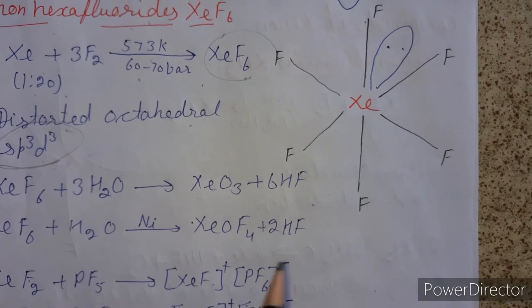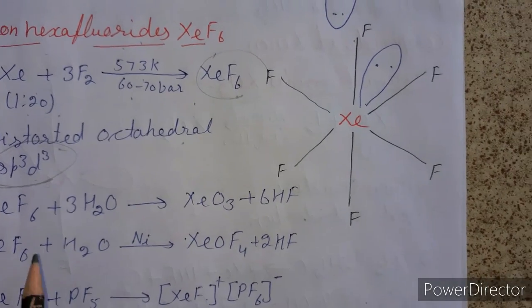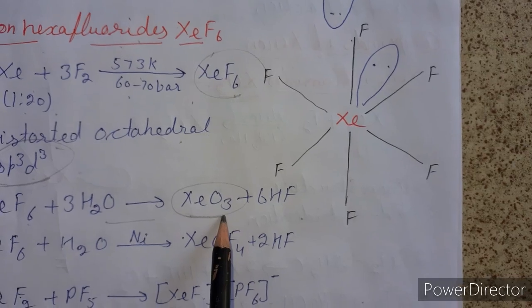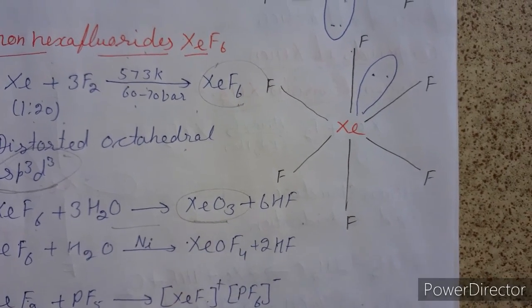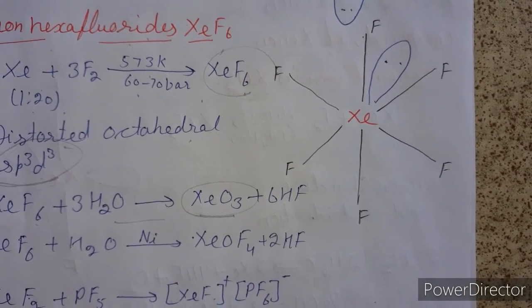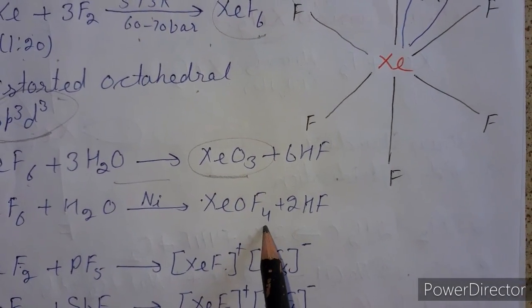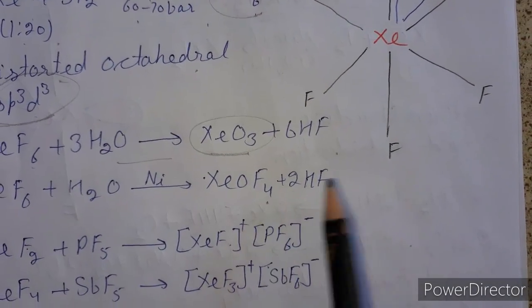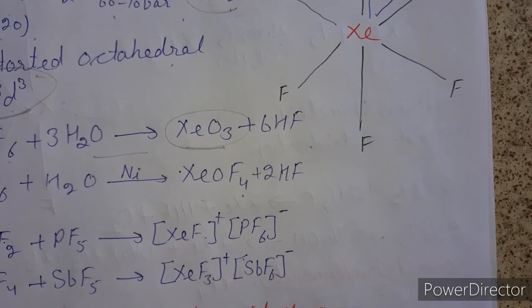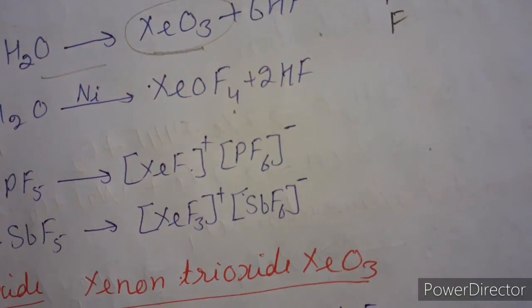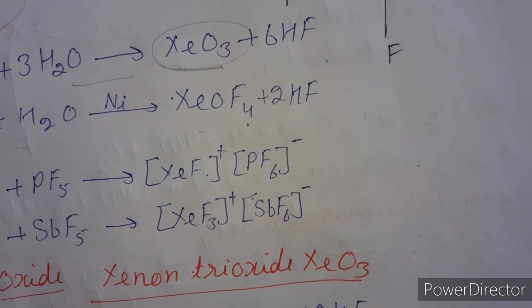So how does it react with water? When xenon hexafluoride reacts with water, it forms the explosive compound xenon trioxide. When we carefully hydrolyze it in a limited amount of water, it produces a colorless stable liquid, xenon oxytetrafluoride. So xenon fluorides react with fluoride ion acceptors to form a cation, and with fluoride ion donors to form a fluoroanion.